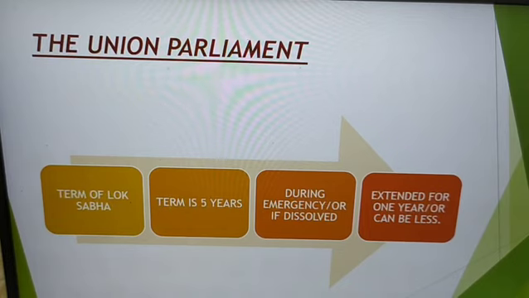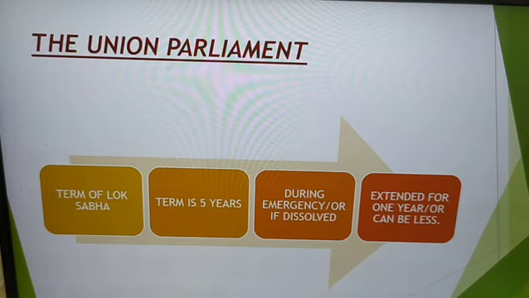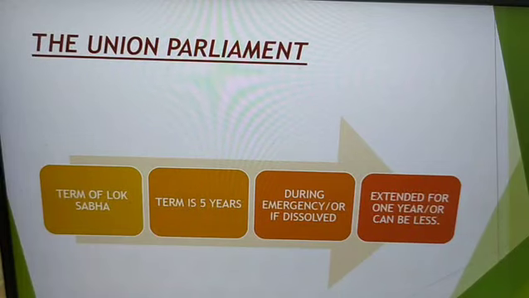Now let's talk about the term or duration of the house. So ideally the term of the house is 5 years. The term for which a Lok Sabha and all its members can sit in office is 5 years, if it is not dissolved earlier. One of the points that we'll discuss later is one difference between Lok Sabha and Rajya Sabha: Lok Sabha can be dissolved while Rajya Sabha cannot. It's a permanent body.